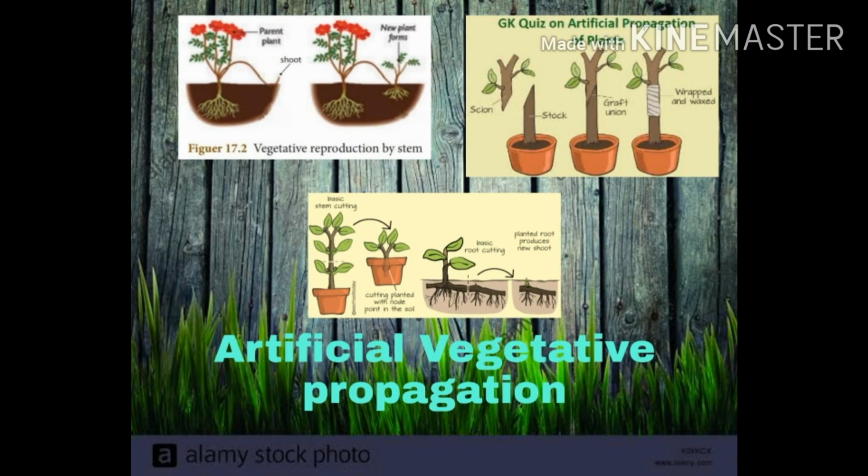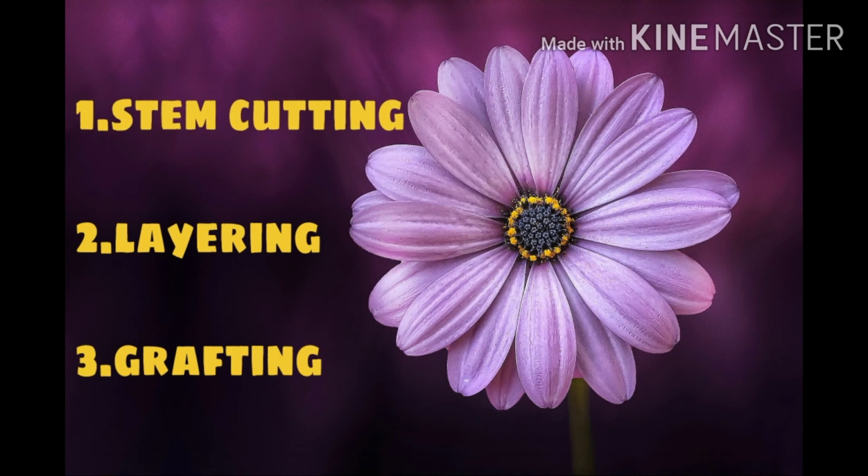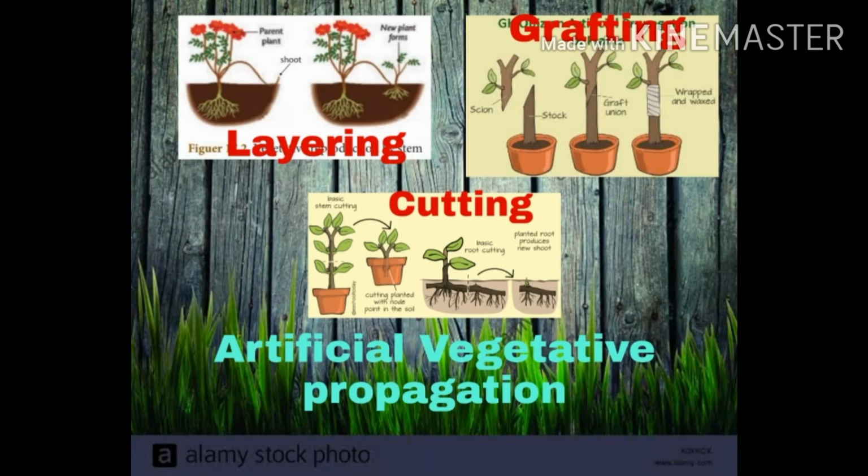Now next, it's artificial vegetative propagation. How do plants propagate artificially? There are three types: stem cutting, layering and grafting. These are the three ways by which artificial vegetative propagation is done. That is how different parts of the plants are used artificially for producing a new plant. First of all, let's see what is layering.